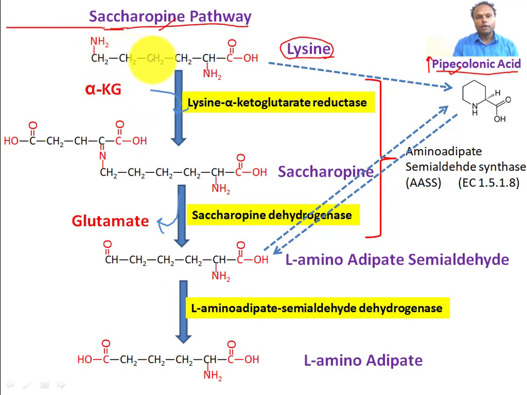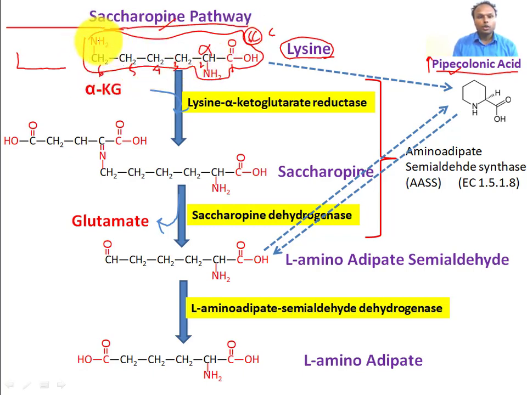The structure of lysine is very easy to understand. You just draw an L structure like this, and this is lysine. Lysine is a six carbon containing amino acid, and it is an essential amino acid. So you can count the number 1, 2, 3, 4, 5 and 6. You draw the 6 carbons in a straight line like this, make one end an acid, put NH2 at the alpha carbon, and then at the last carbon add NH2. This becomes lysine. So understanding and memorizing the structure of lysine is very easy, and it is an essential amino acid. That is why you need to remember the structure.